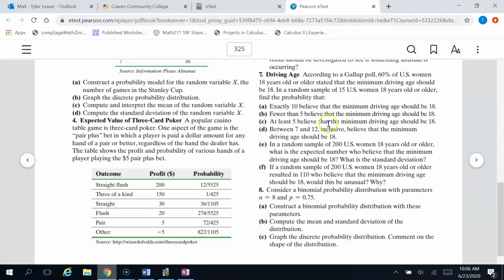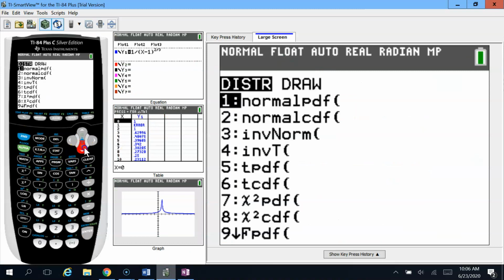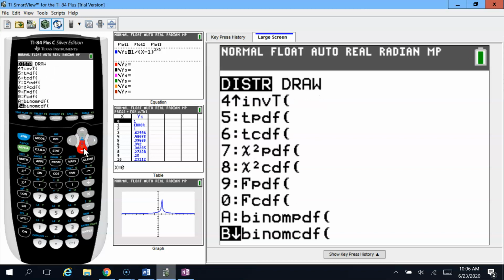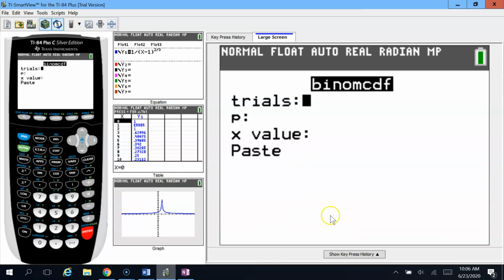All right, back to the question. B, fewer than 5 believe the minimum driving age should be 18. Okay, so here's where we're going to have to start being very careful. I'm going back to the binomial distribution stuff. We're not going to select the PDF this time because we're not looking for an exact amount. We're looking for less than. Binom CDF does less than or equal to.